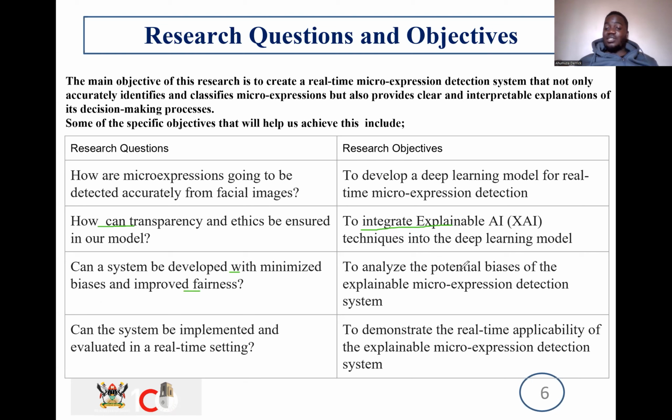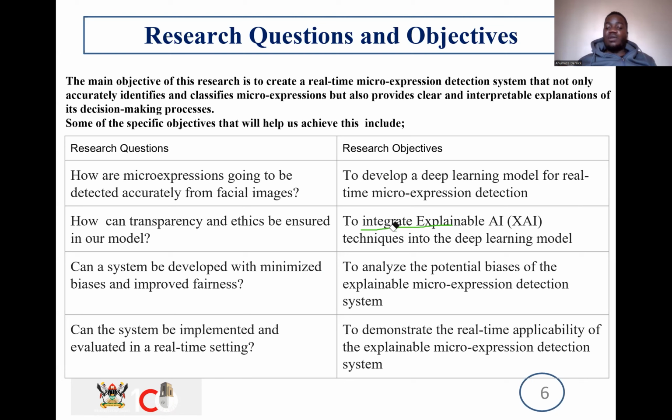And then to analyze the potential of biases in explainable microexpression detection was our objective. Then, can the system be implemented and evaluated in a real-time setting? The whole objective of that would be to demonstrate the real-time applicability of explainable micro-expression detection in the system. And with all those in mind,